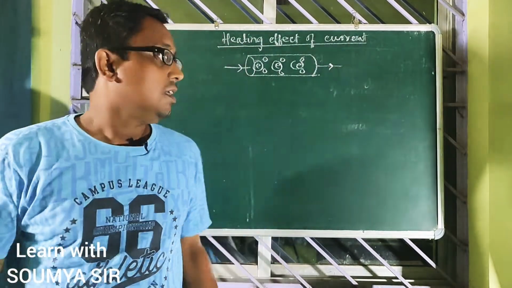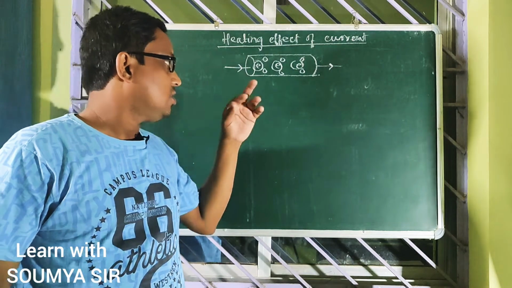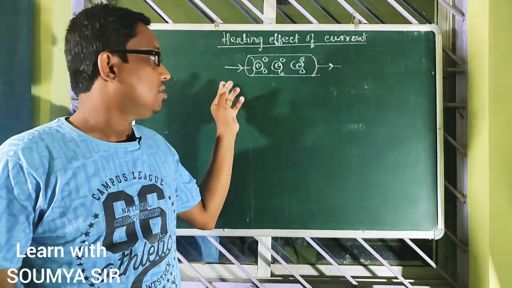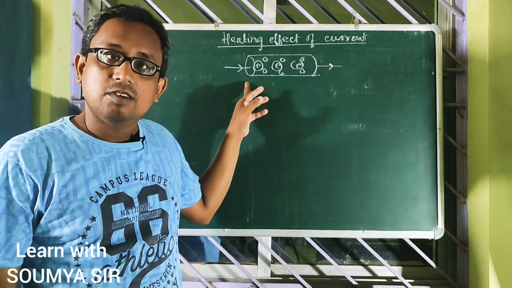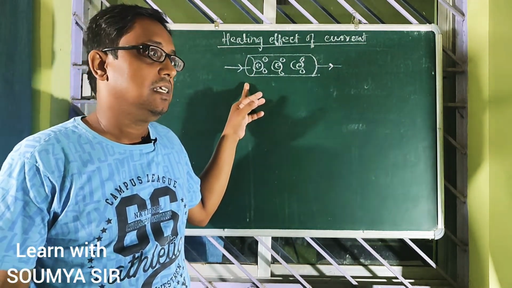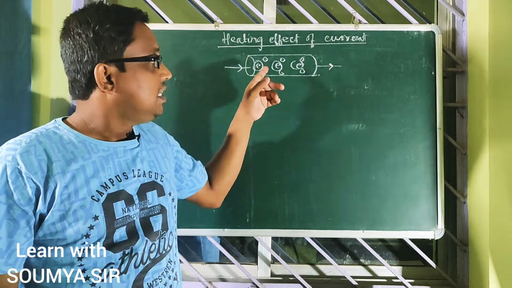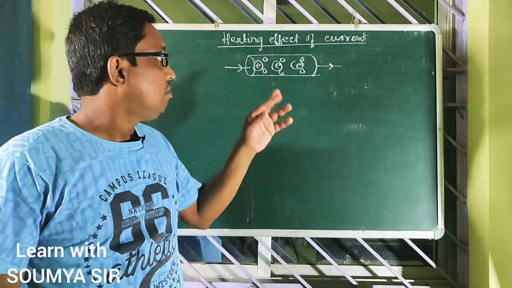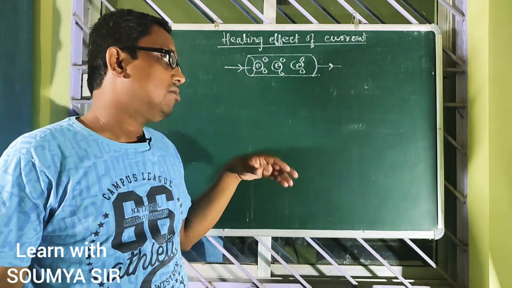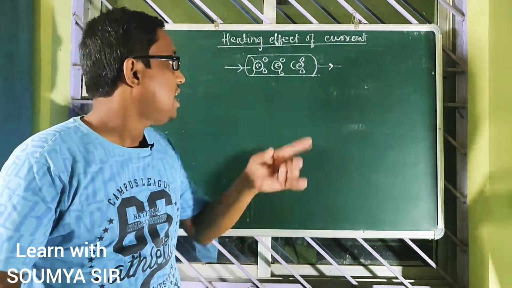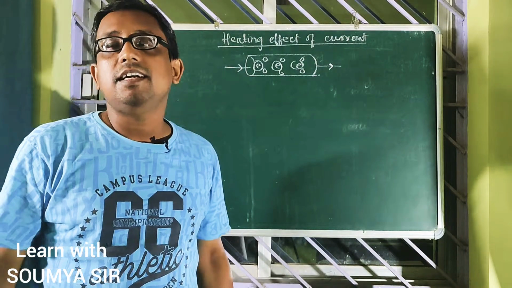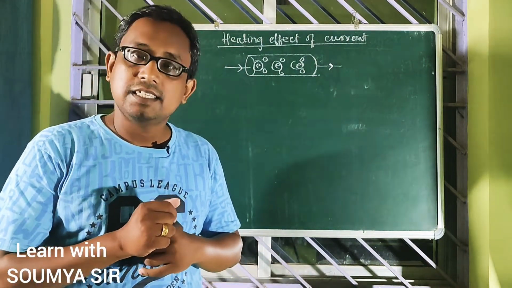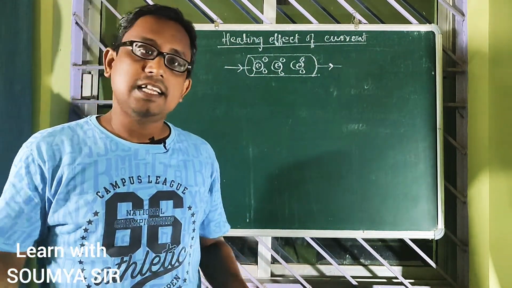When the electrons flow through the conductor, what happens? Due to the collision between the particles of the conductor, or due to the obstruction offered by the particles of the conductor, the electric current decreases.